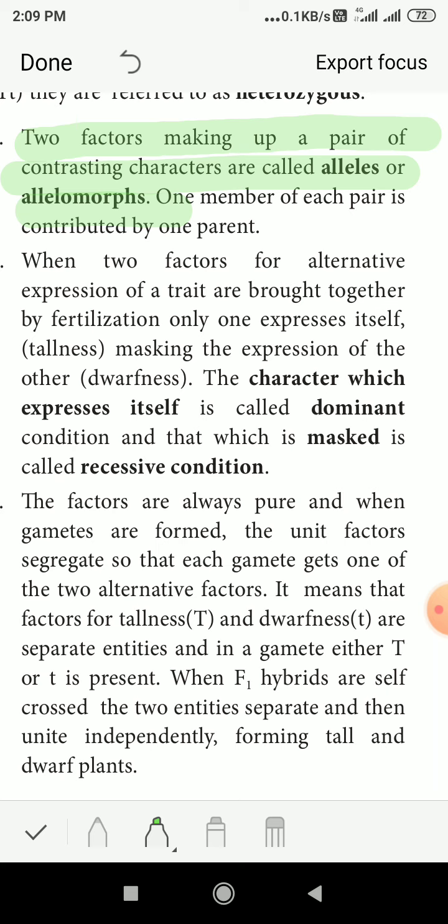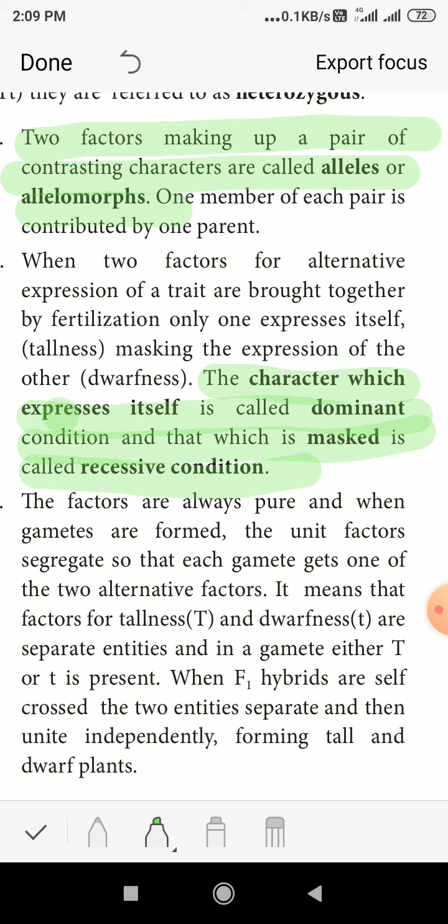The character which expresses itself is called the dominant condition, and that which is masked is called recessive. Masked means it is not expressing its character and is not coming to the next generation. So that is called the recessive condition. So what is dominant and what is recessive? Alleles and allelomorphs, we can mark that also.